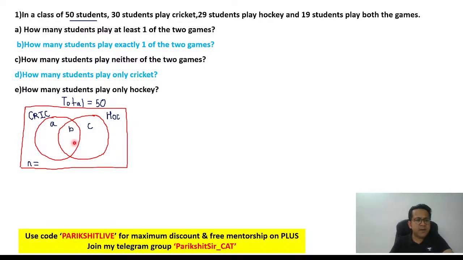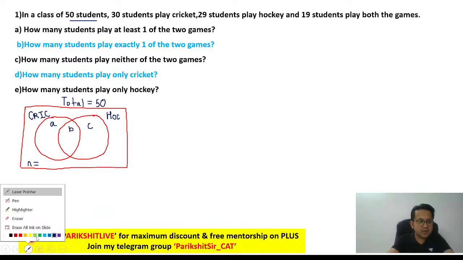What is B? B is this portion only, meaning cricket and hockey, they are playing two games. What is C? C is this portion only, which would mean hockey only. What is N? N is neither of the two games. Fine? Okay, let's continue.